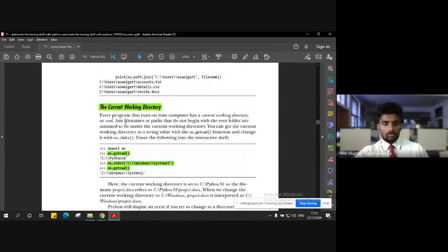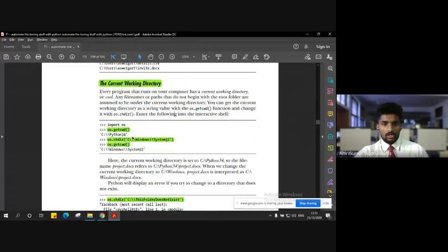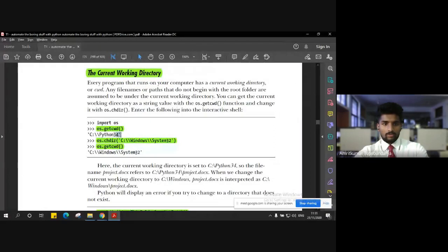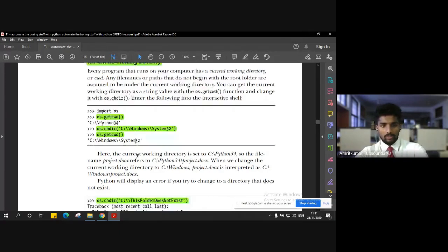We saw how to access the current working directory using the command os.getcwd, get current working directory. For that, you have to import the operating system module, that is import os. It will give you the current working directory you are present in. And if you want to switch to a particular directory, then you can use os.chdir, which stands for change directory, followed by the path that you want to change to. Then it will automatically change to that particular path.